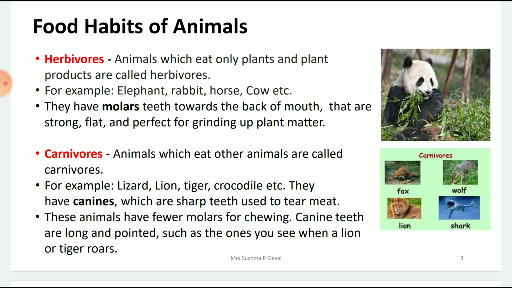Now in carnivores, other than animals, you also have birds which eat flesh. In these birds, instead of teeth, they have curved beaks. If you have seen the beak of a bird like an eagle or owl, the beak is curved and pointed, which will help them to tear the flesh.